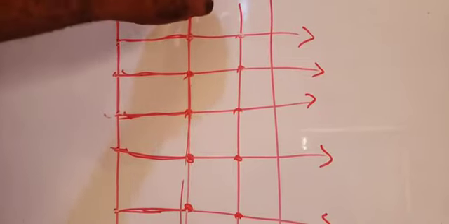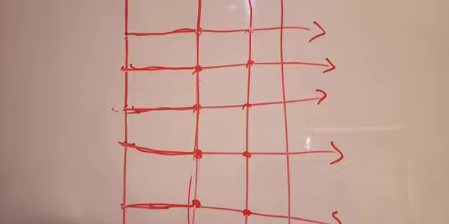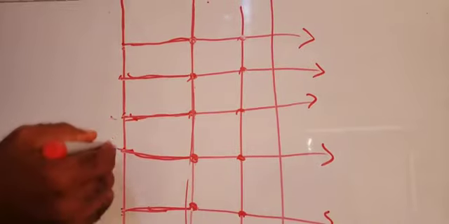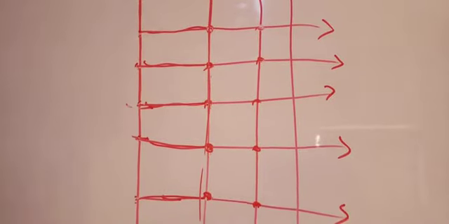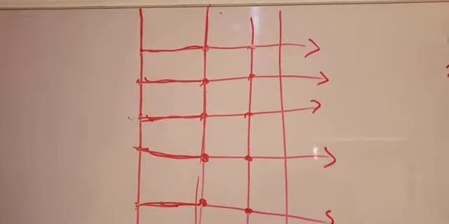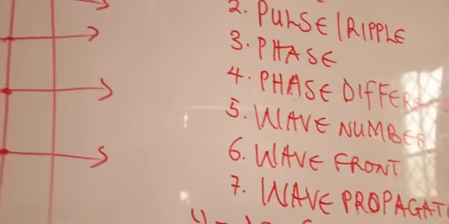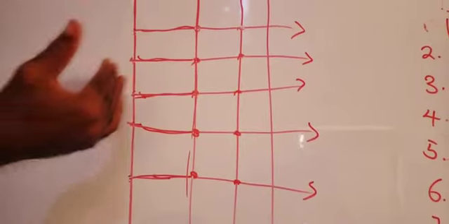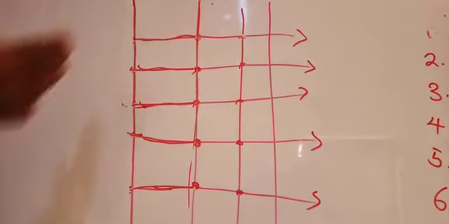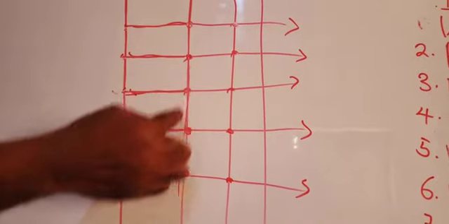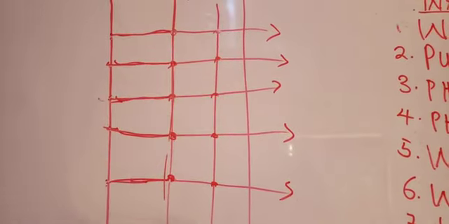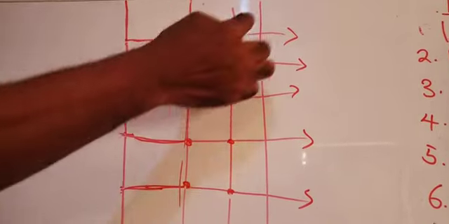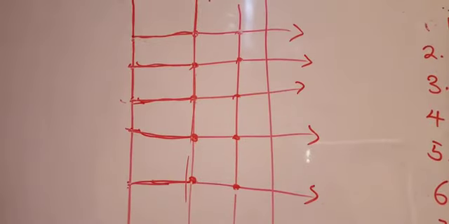A plane or a line carrying points that are at the same distance from the source of the wave. Again, wave front is a plane carrying points that are in the same state of disturbance from the wave. So for a plane wave, this line is a wave front, this other line is a wave front, because all the points on it have the same distance from the source of the wave. This line equally is another plane wave.